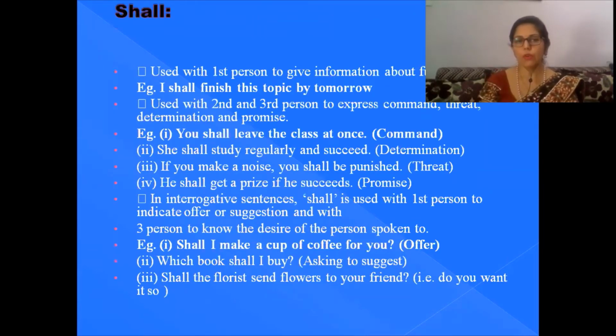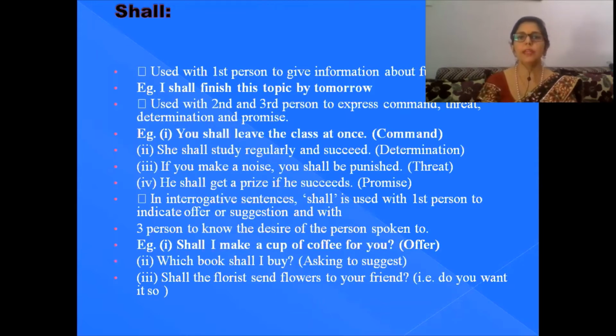First of all, we shall know about the use of shall. Shall is used with first person to give information about the future. If we talk about the use of shall in tense, then we may see that it is used with I and we. For example, I shall finish this topic by tomorrow. That means here we are using shall as per the requirement of the simple future tense.